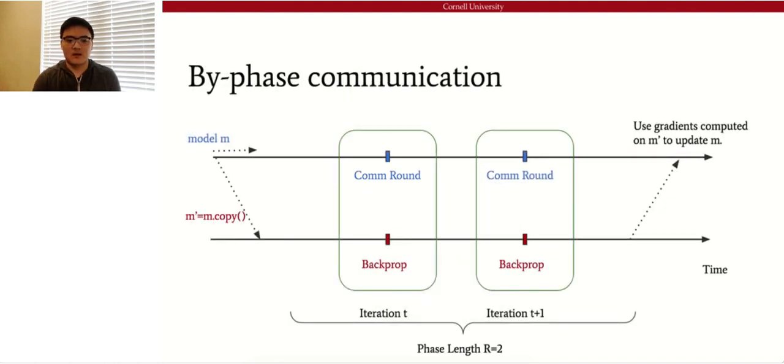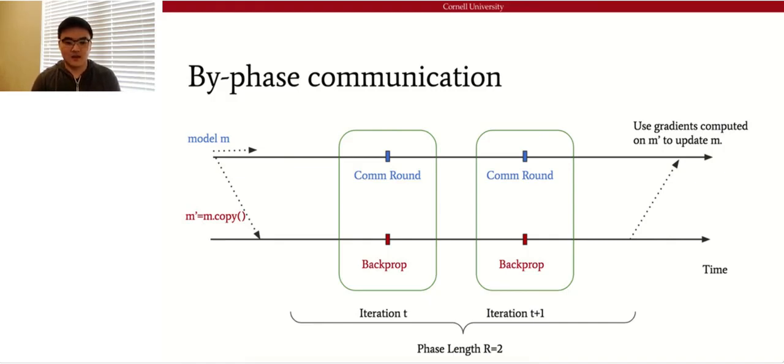So how can we do this? In the paper, we propose a different paradigm called biphase communication. The basic idea is that because we need consecutive communication rounds, we can first group all the iterations on the timeline into different groups, and we call these groups phases. Here we show an example of phase length R equals 2.